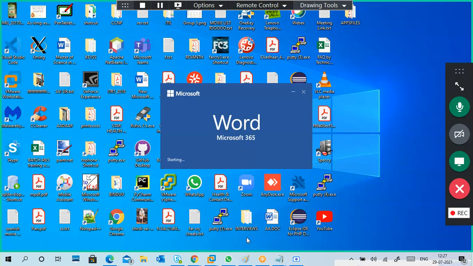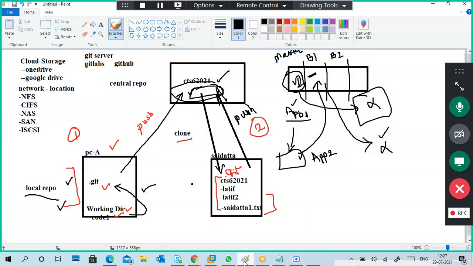So, moment working Word. Okay, it is opening. Let it open.